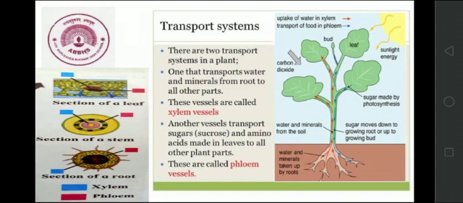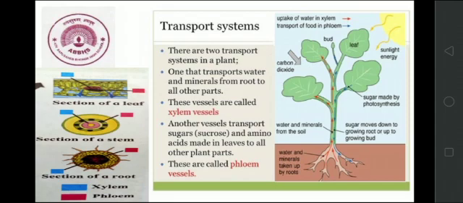Now, as you know, roots absorb water and minerals from soil and leaves absorb sunlight and carbon dioxide from air. Then how are water and minerals transported to the whole plant, and the food prepared in the leaves transported to the whole plant? So for that, there is a transport system in plants.